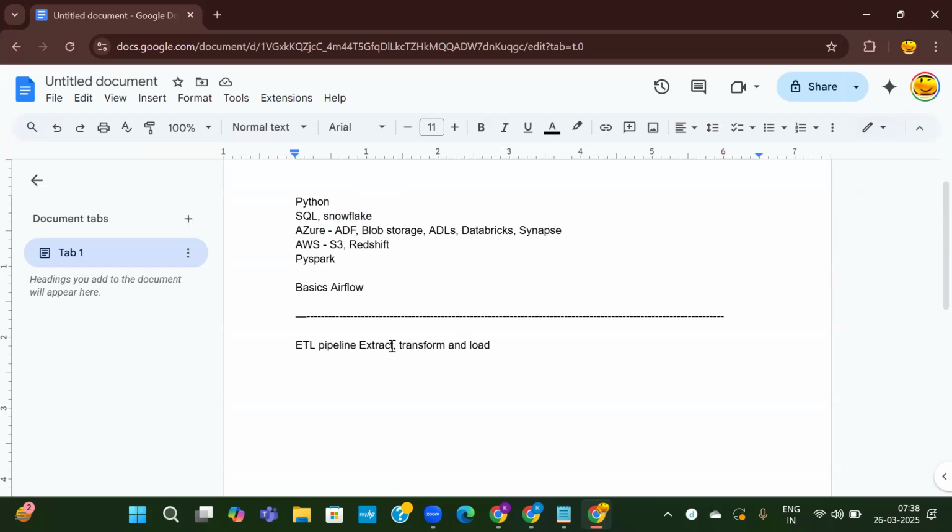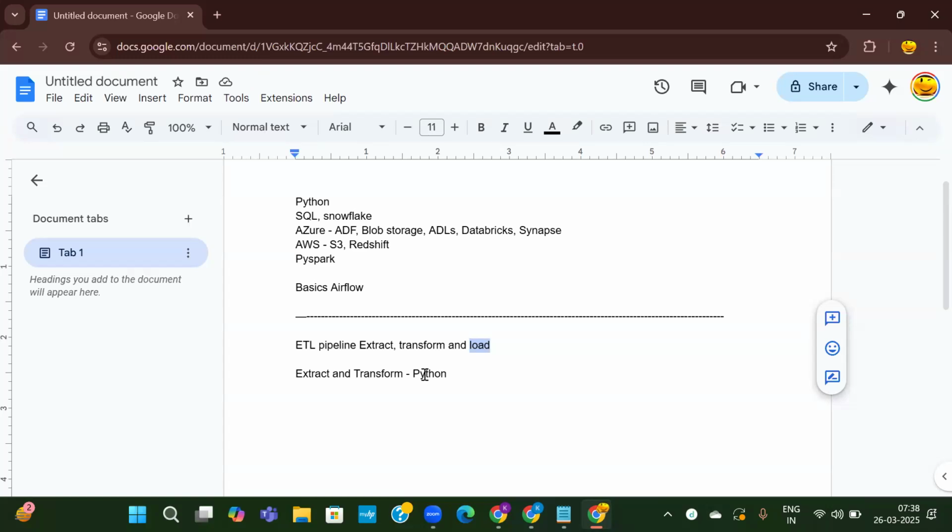So this extraction and transformation is done using Python. So this is where we have to use our Python skills. Extract and transform, for this we need to write Python. This loading part is completely taken care of by the data warehouse or the database, that comes under SQL.